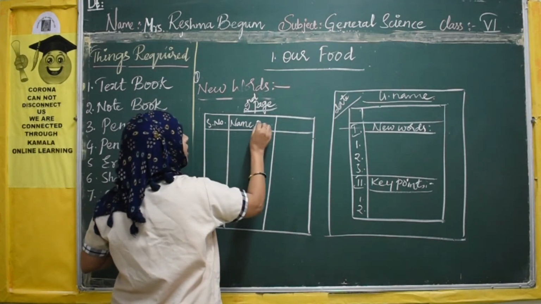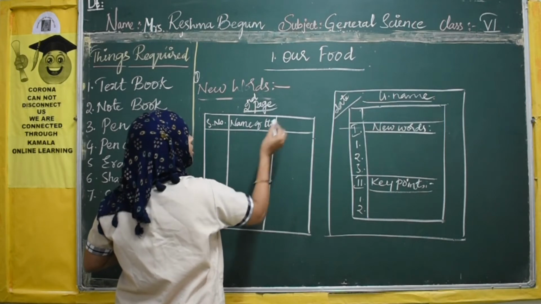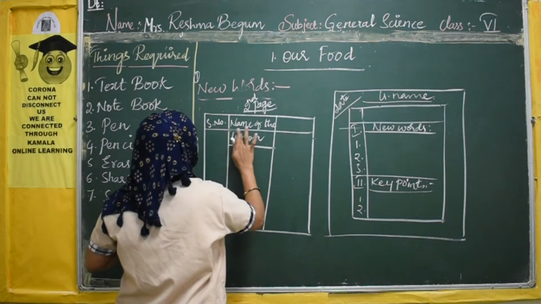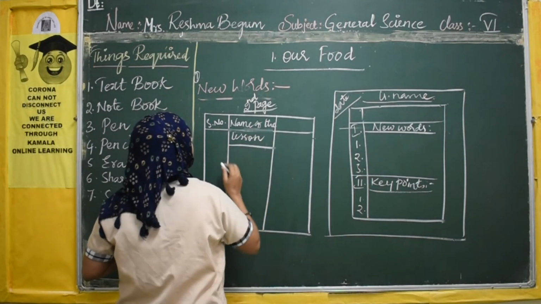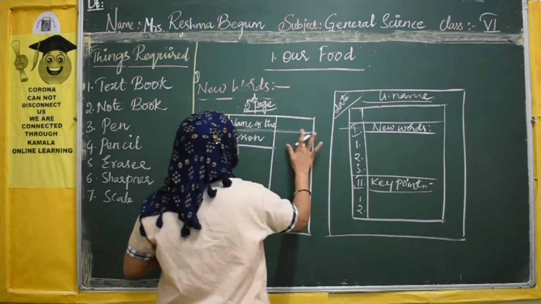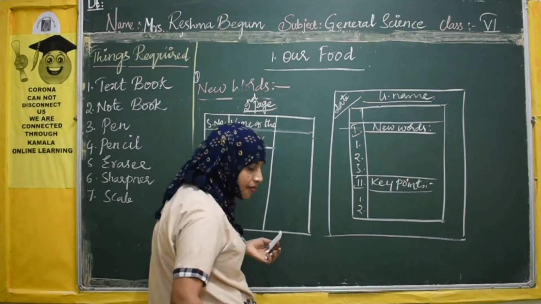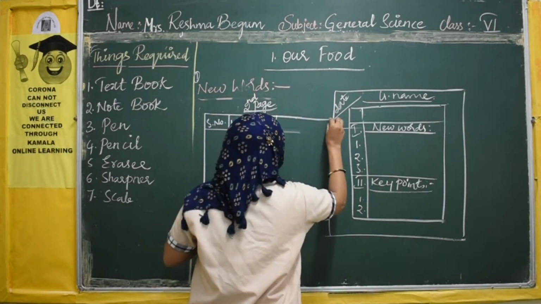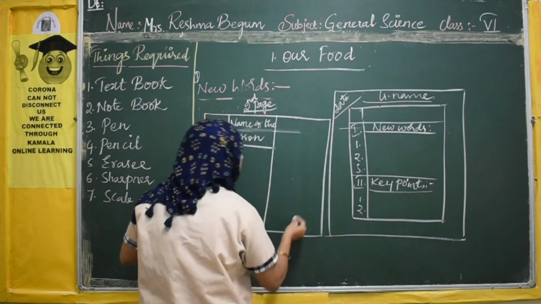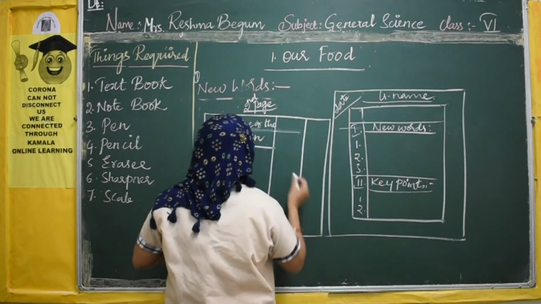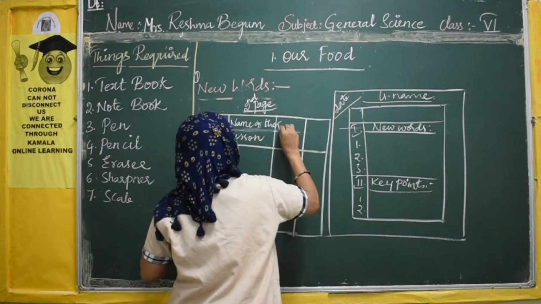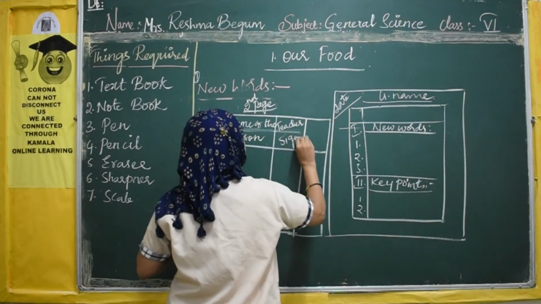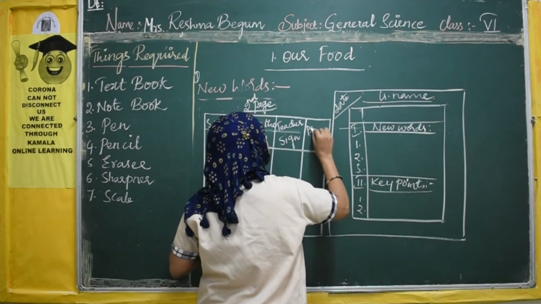Okay, name of the lesson you write here, and next is here, what will you write? Teacher sign. Here principal sign.